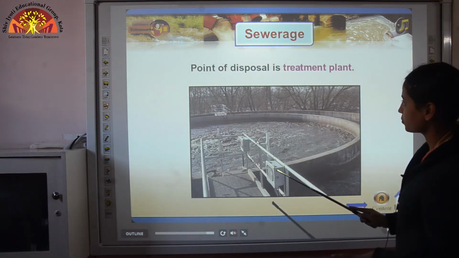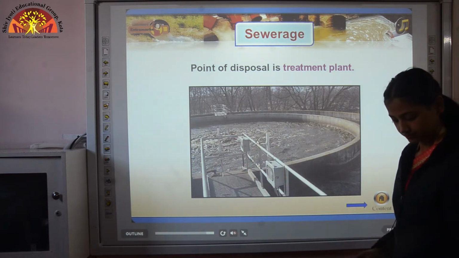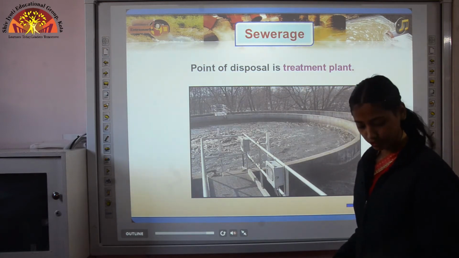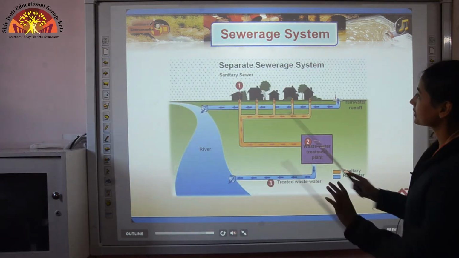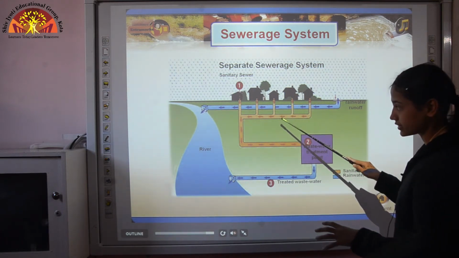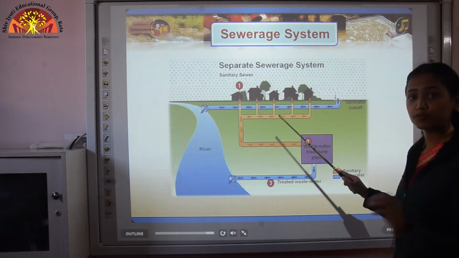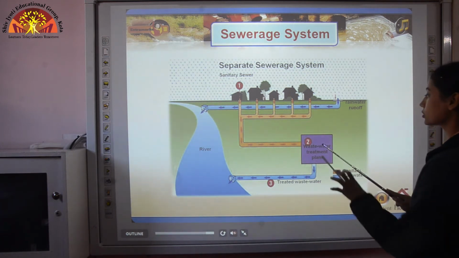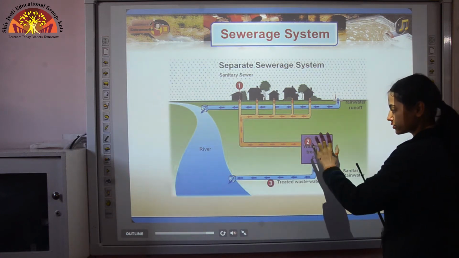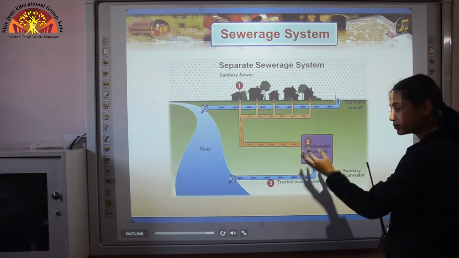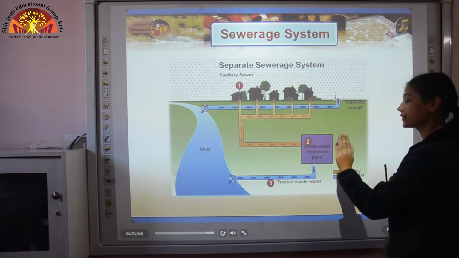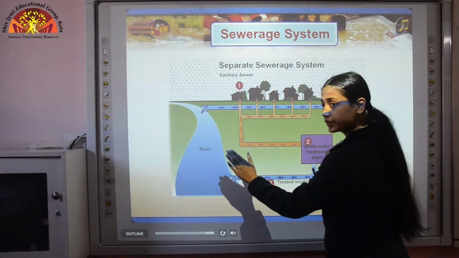This is the point of disposal, which is the treatment plant. In this we treat our wastewater, and after treating we get clean water. This is the diagram of the sewerage system. These are homes which are producing wastewater. Now that wastewater with the help of pipes is going where? To the wastewater treatment plant. And you can see at one point the plant is getting the wastewater, but from another point it is making that dirty water clean, and then that clean water is dumped into the rivers.